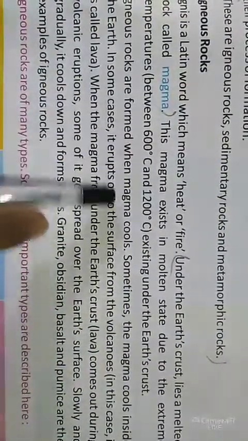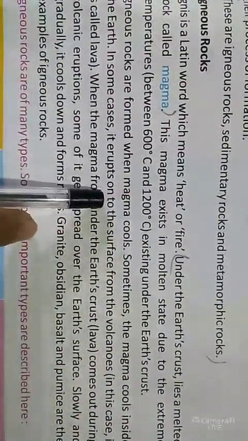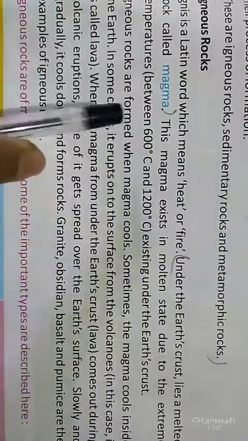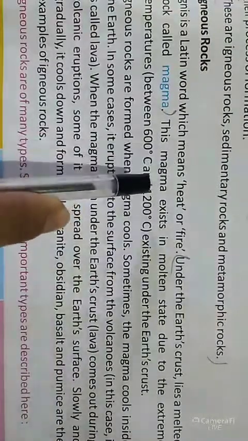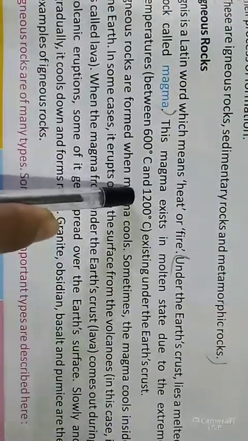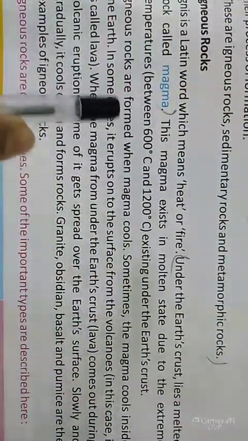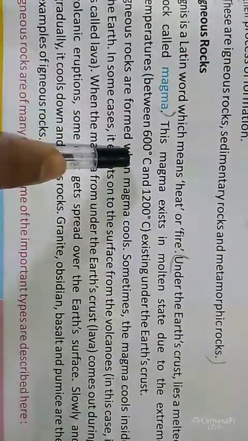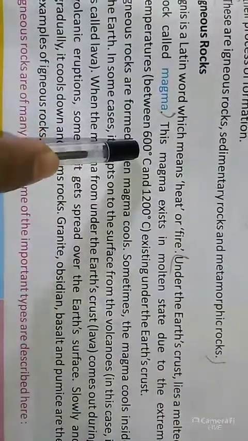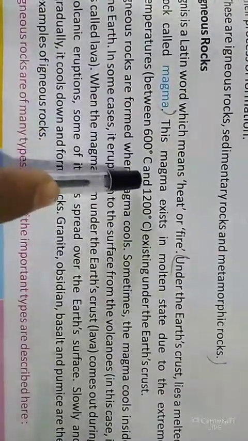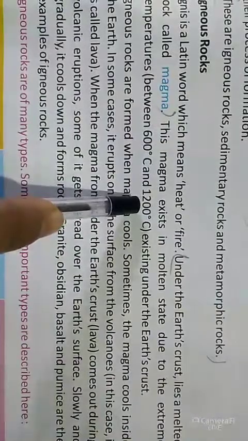So what is the temperature under the Earth's crust? The temperature is between 600 degrees centigrade and 1200 degrees centigrade.